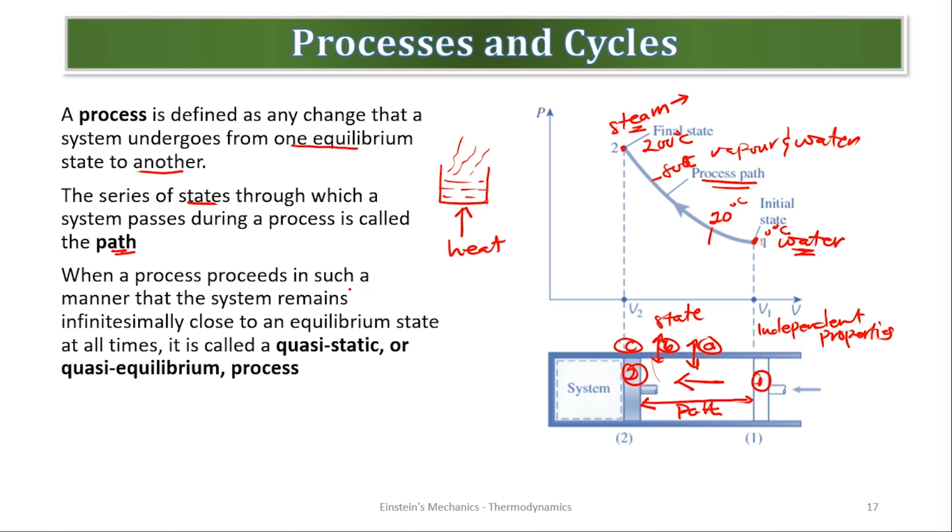When a process proceeds in such a manner that the system remains infinitesimally close to an equilibrium state at all times, it is called a quasi-static or quasi-equilibrium process. Are we good? So this is what we call a quasi-equilibrium process. We will explain more about the quasi-equilibrium process. The process is talking about a slow movement such that we will consider each state to be in equilibrium. I'll talk more about the quasi-equilibrium. Are we good? All right. So this explains process and cycles.